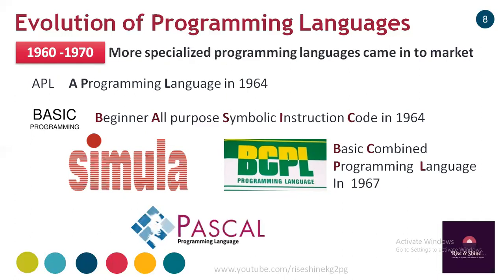But again, there are many problems with all these languages. These languages are difficult to understand. There is difficulty in writing the program in these languages, or in reading the program. So one new language evolved after 1967, called Pascal.